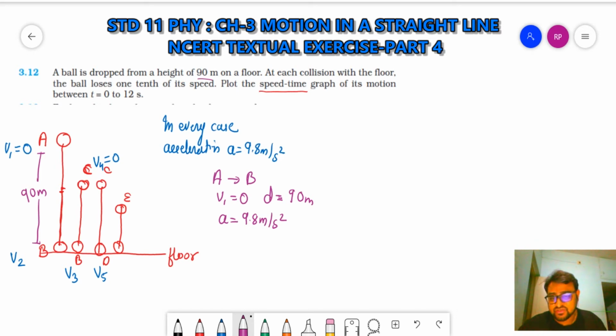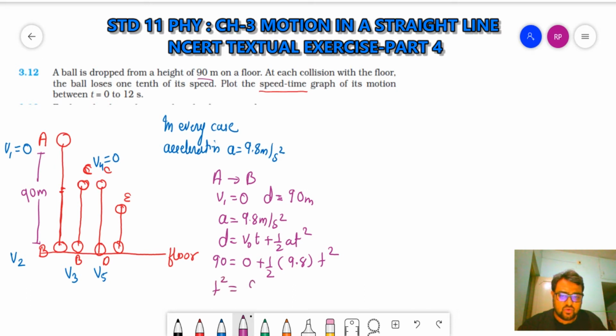I'm not having final velocity, so here I will use d equal to v0 t plus half a t square. What is d? 90. v0 is 0, so v0 into t will be 0. Half, what is acceleration? 9.8, and it is positive, since velocity is increasing, and t square. So t square will be equal to 90 into 2 divided by 9.8. Okay, so let us calculate.